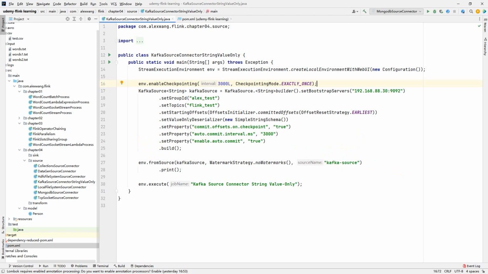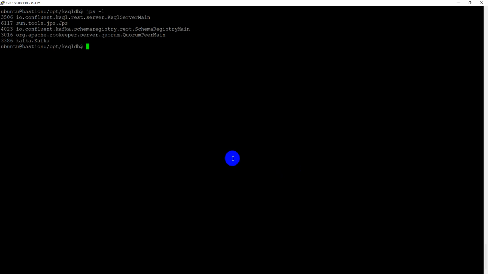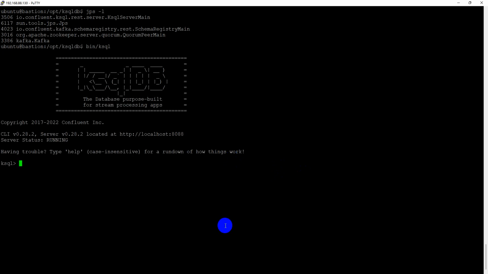We have to create and produce some records into the Kafka topic. I will use the KSQL DB client to do that. All right. We can use the create stream statement to create a stream and the topic at the same time.